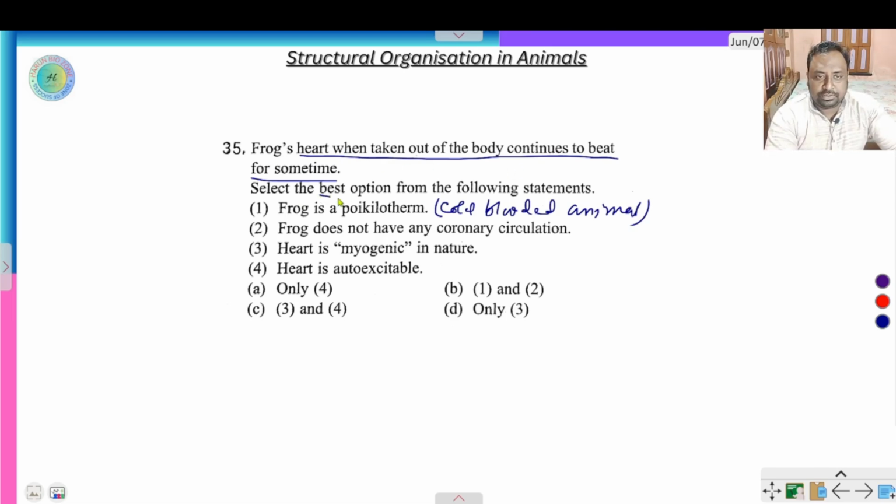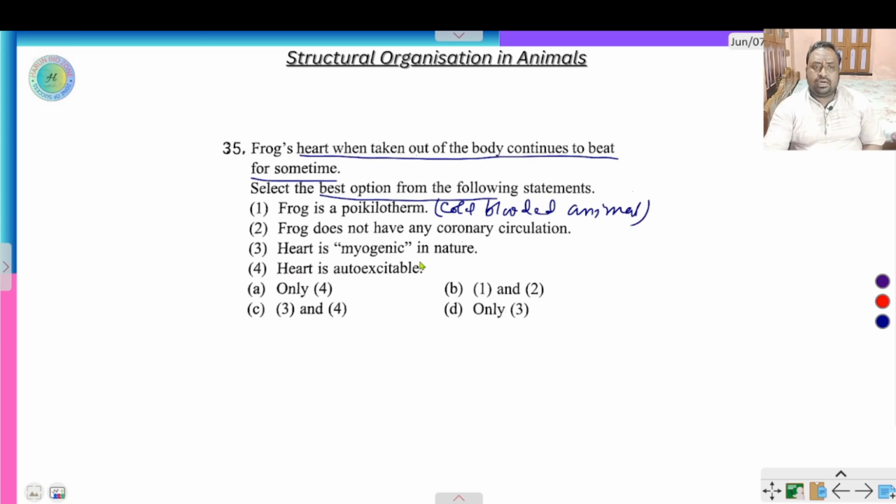Select the best option from the following. Frog does not have any coronary circulation. Heart is myogenic in nature. Heart is excitable. So when the heart is removed from the body, the heart remains alive for some time.